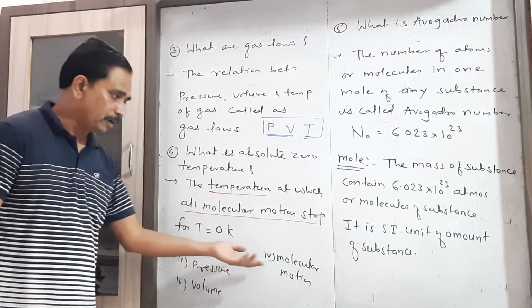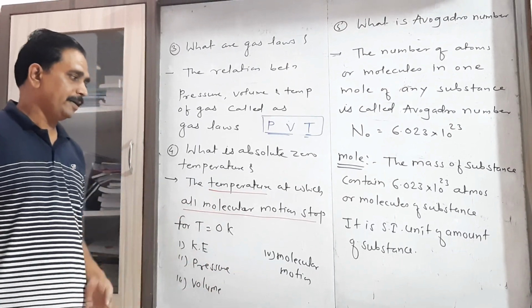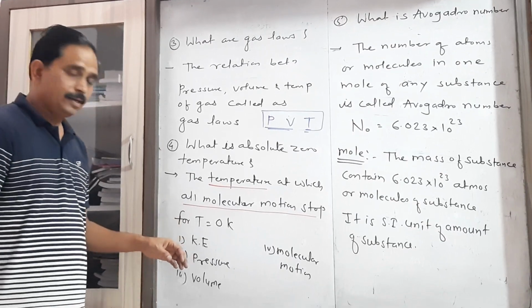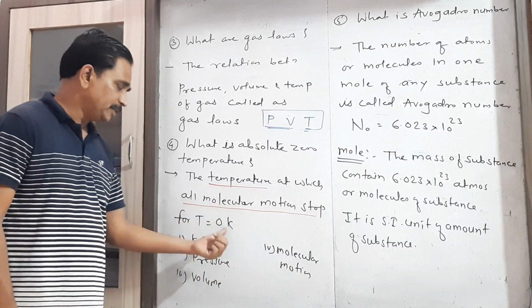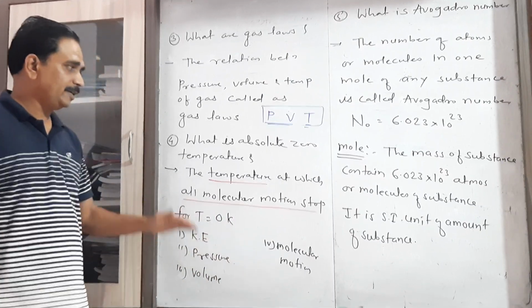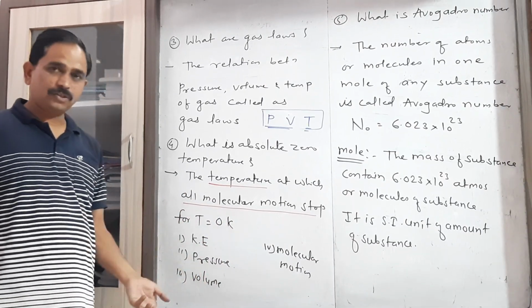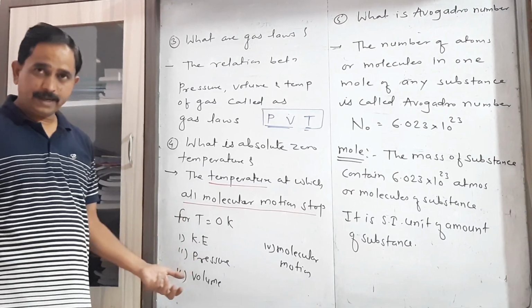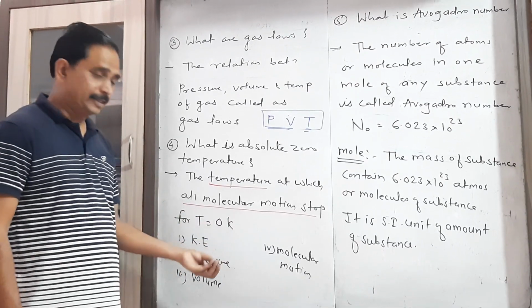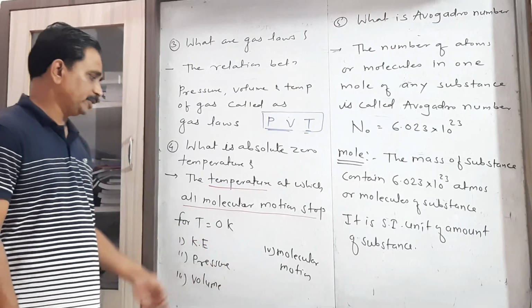Molecular motion has already stopped, we write in a definition. But this is a condition which doesn't actually exist, where the pressure of the gas remains 0, volume becomes 0, and the kinetic energy of the gas molecules reduces to 0.